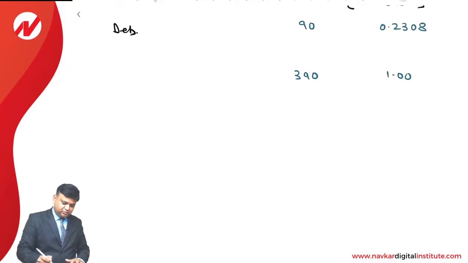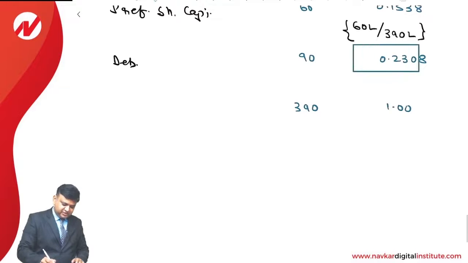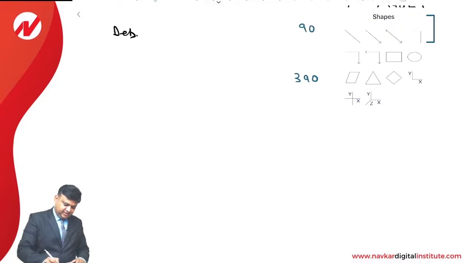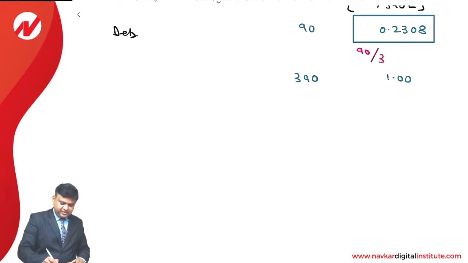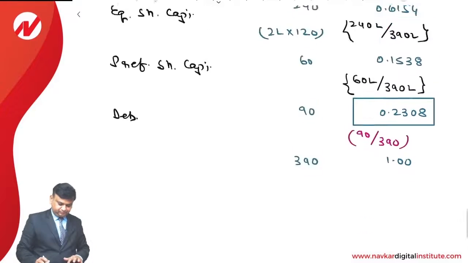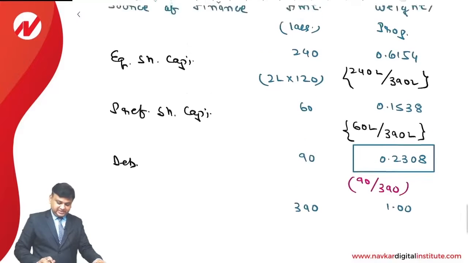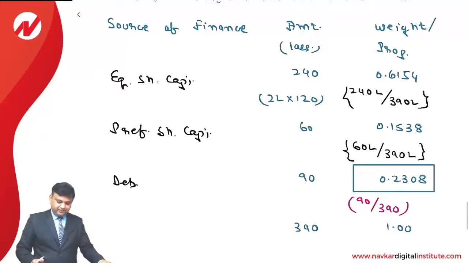Of course, this 0.2308 is found as balancing figure. Even if you make the calculation like this, 90 upon 390, you will get an answer which will be very near to this answer. 90 upon 390, so it is 0.2308. We get exactly the same answer. That is the way we compute the weight or the proportion in which the funds have been raised.